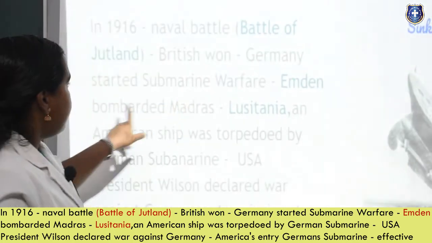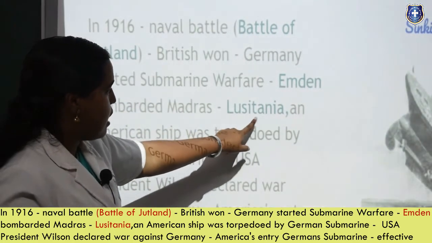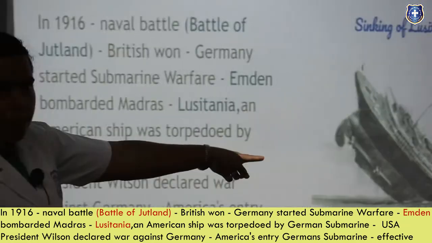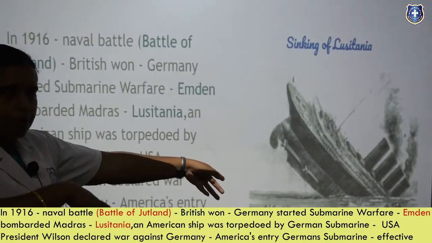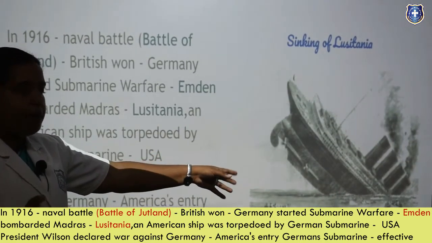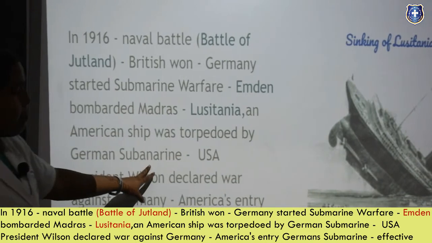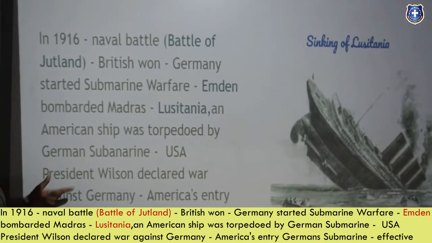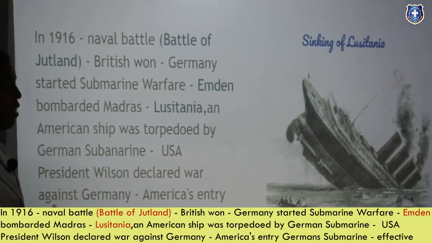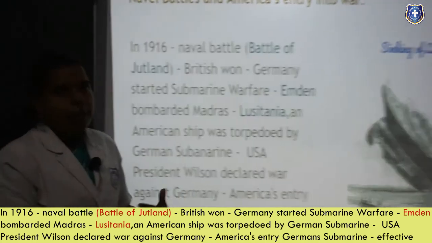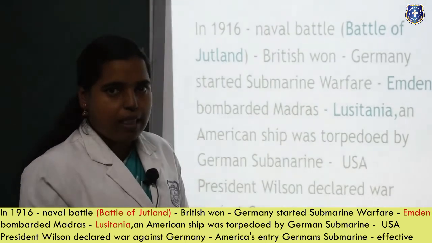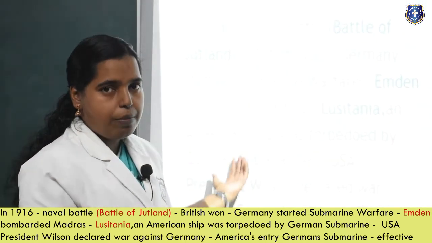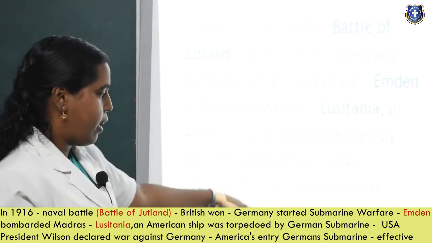Like that, Emden bombarded Madras, and the Lusitania, an American ship, was torpedoed. Torpedoed means they attack and make the ship turn upside down by German submarine. So when there is a submarine there, they can easily attack like this. And USA President Wilson declared war against Germany. Again, Germany is getting the wrath, spelled W-R-A-T-H, of the superpowers from the Allies' side, and they started attacking Germany.